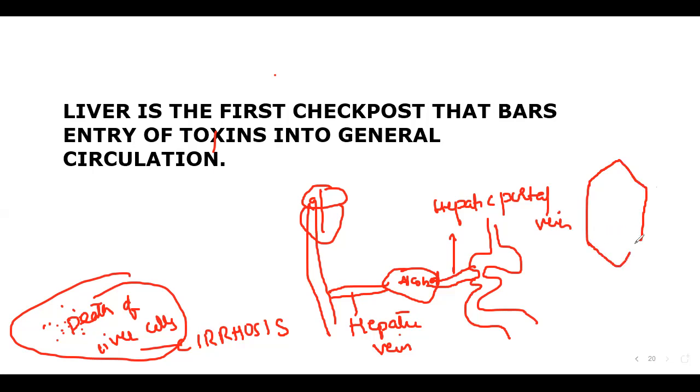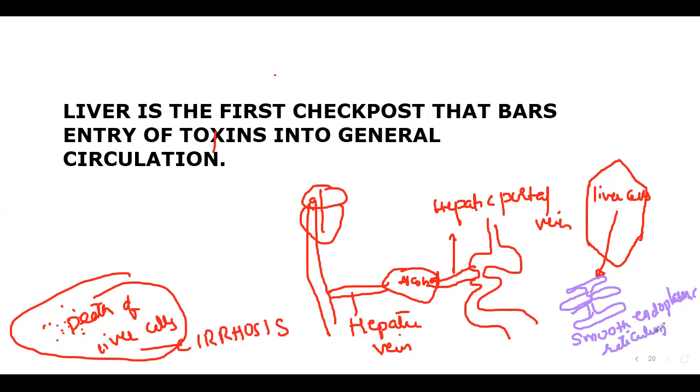So how does the liver cell do this detoxification? Full credit goes to a cell organelle, the smooth endoplasmic reticulum. In the liver cell, detoxification is done with the help of smooth endoplasmic reticulum.